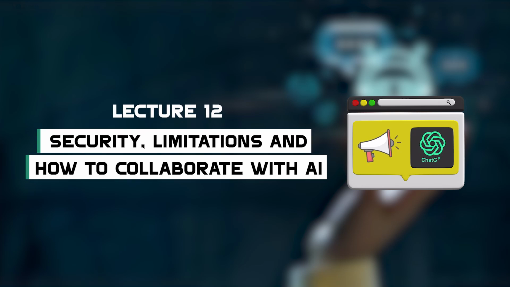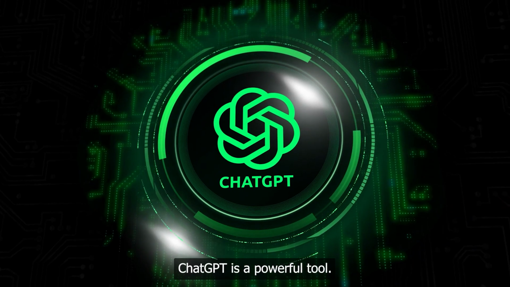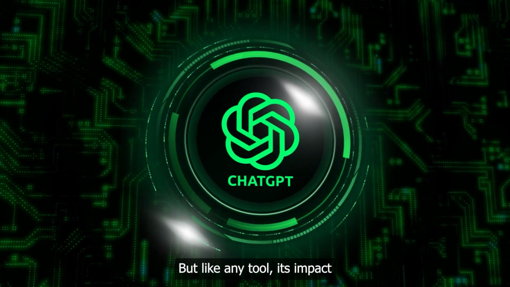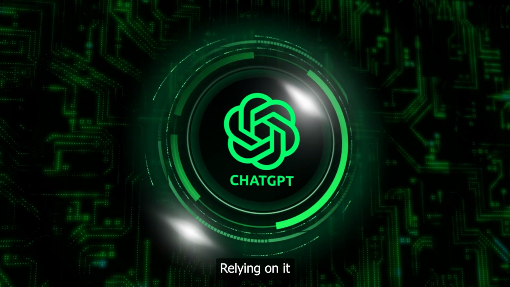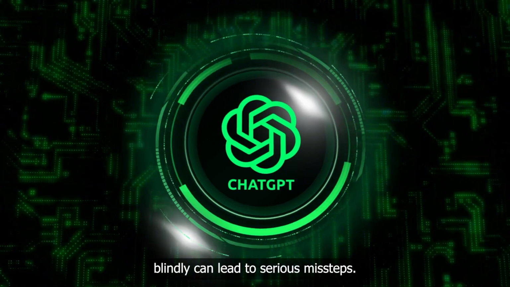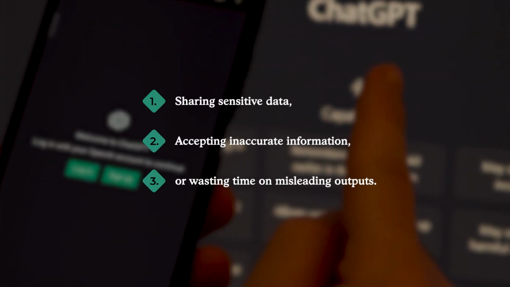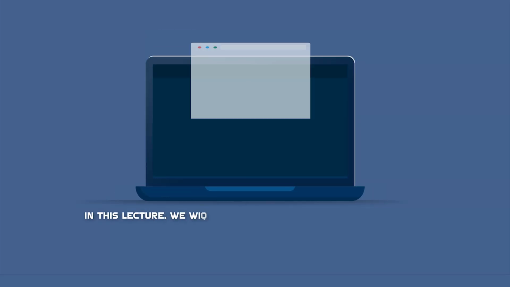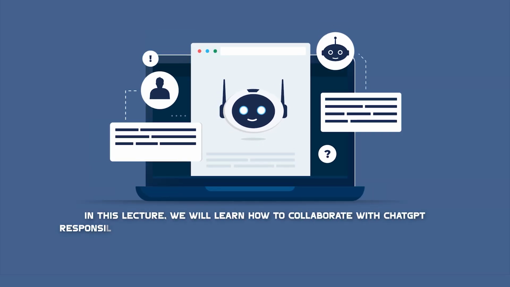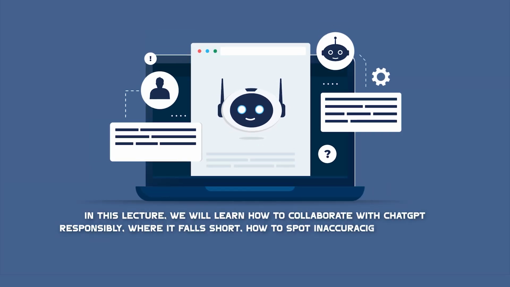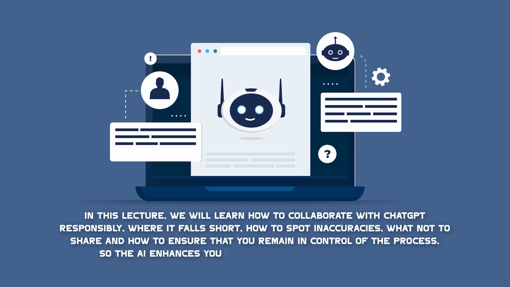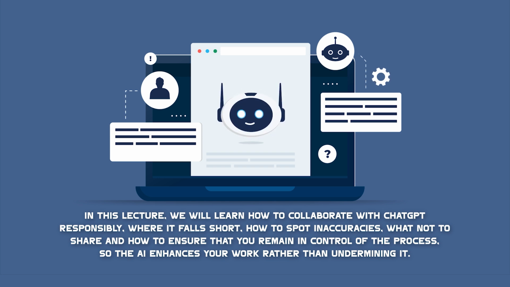Lecture 12: Security, Limitations, and How to Collaborate with AI. ChatGPT is a powerful tool, but like any tool, its impact depends on how you use it. Relying on it blindly can lead to serious missteps: sharing sensitive data, accepting inaccurate information, or wasting time on misleading outputs. In this lecture, we will learn how to collaborate with ChatGPT responsibly, where it falls short, how to spot inaccuracies, what not to share, and how to ensure that you remain in control of the process, so the AI enhances your work rather than undermining it.